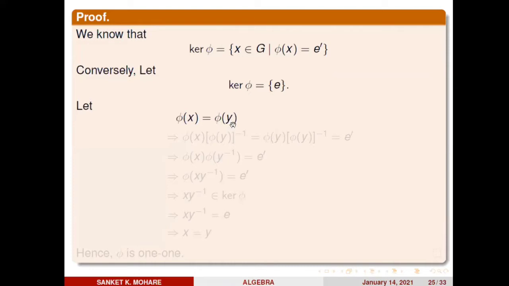If images are equal, then their pre-images are also equal. This is the terminology to prove one-oneness. So let's assume phi x equals phi y. Now if I apply phi y inverse from the right side, then I have phi x into phi y inverse equals phi y into phi y inverse. But phi y into phi y inverse is equal to E dash.